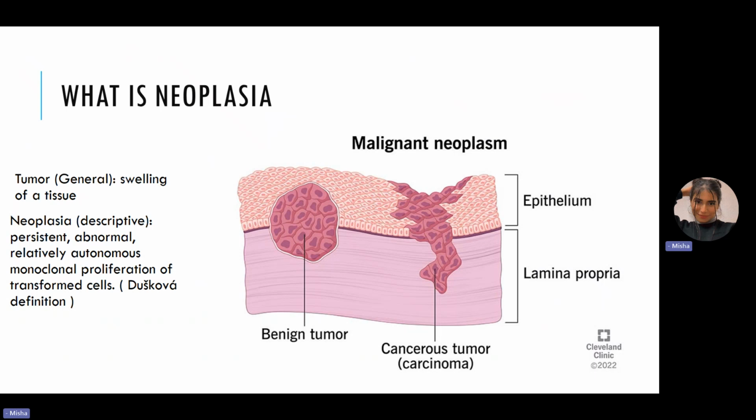Now, when we're talking about neoplastic tumors, they consist of two parts. They consist of the parenchyma, which are the cells, the neoplastic cells themselves, and a supportive stroma, which is the connective tissue blood vessels. Okay.